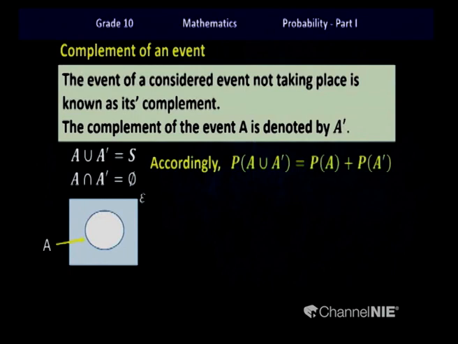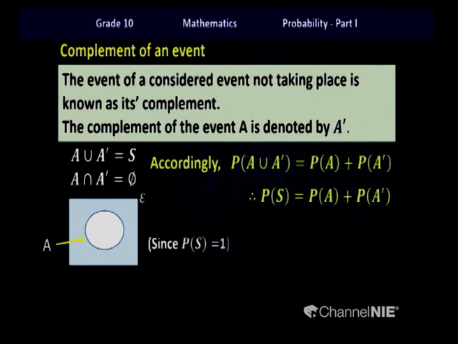Accordingly, the probability can be defined like this. Since the event A and the complement of event A form the sample space, I have used PS equals PA plus PA dash.